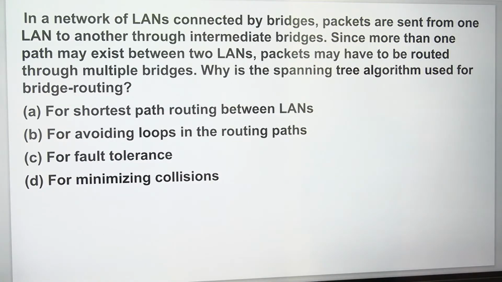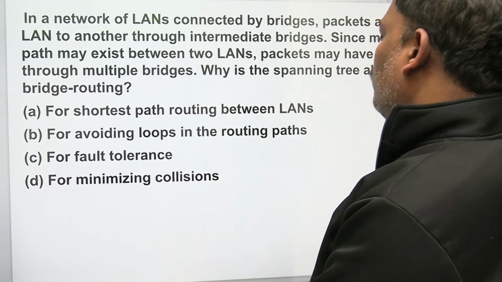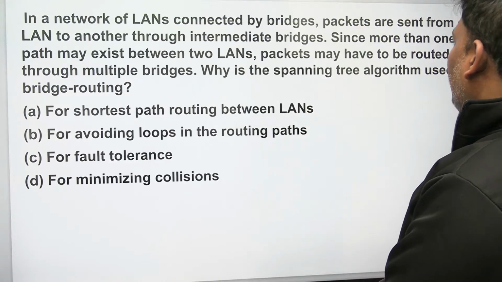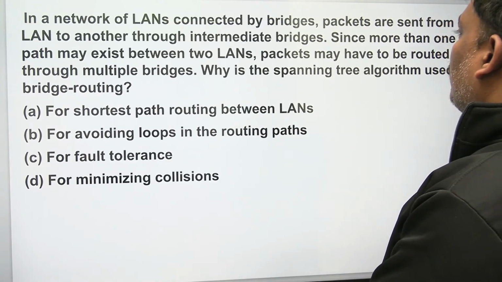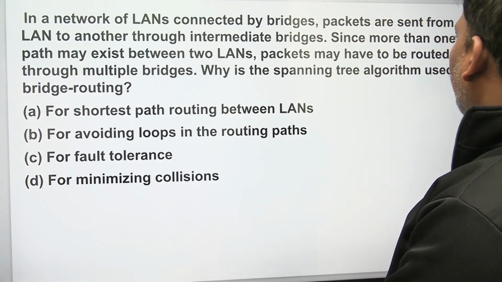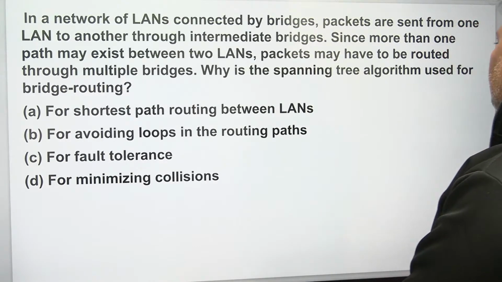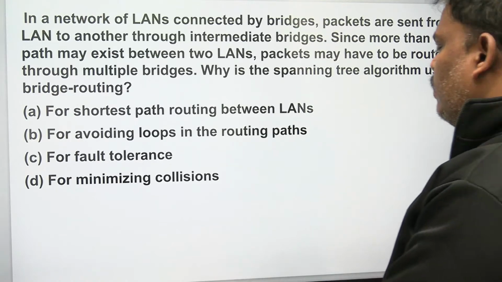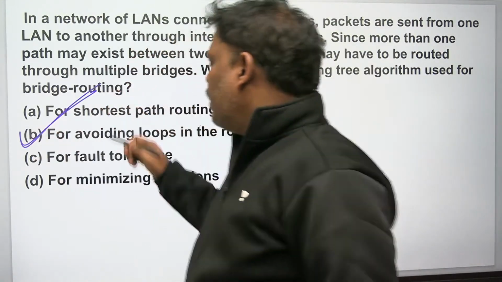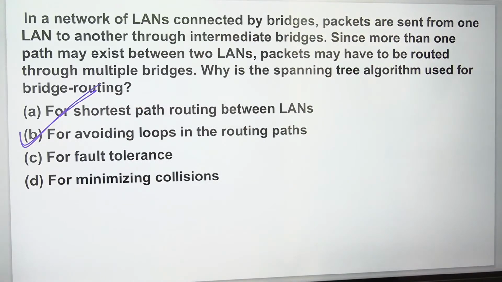So in a network of LANs connected by bridges, packets are sent from one LAN to another LAN through intermediate bridges. Since more than one path may exist between two LANs, packets may have to be routed through multiple bridges. Why is the spanning tree algorithm used for bridge routing? For avoiding loops. When you connect more than one bridge between two LANs, there may be a chance of loop. To eliminate the loop problem, we go to the concept of spanning trees.